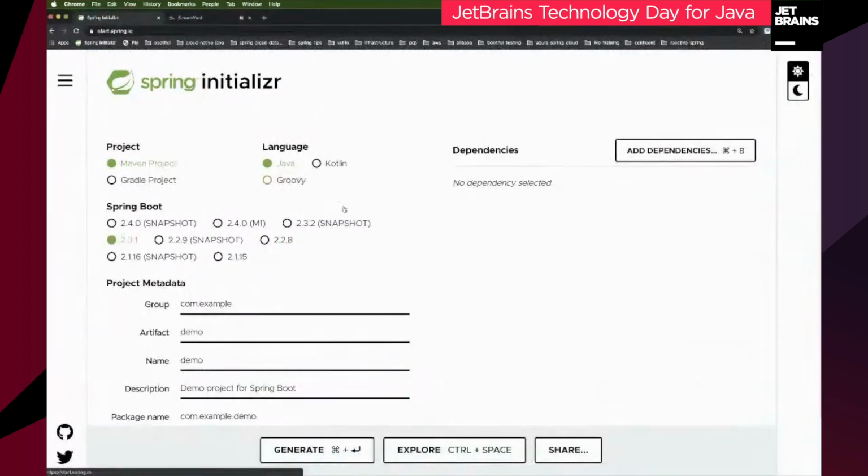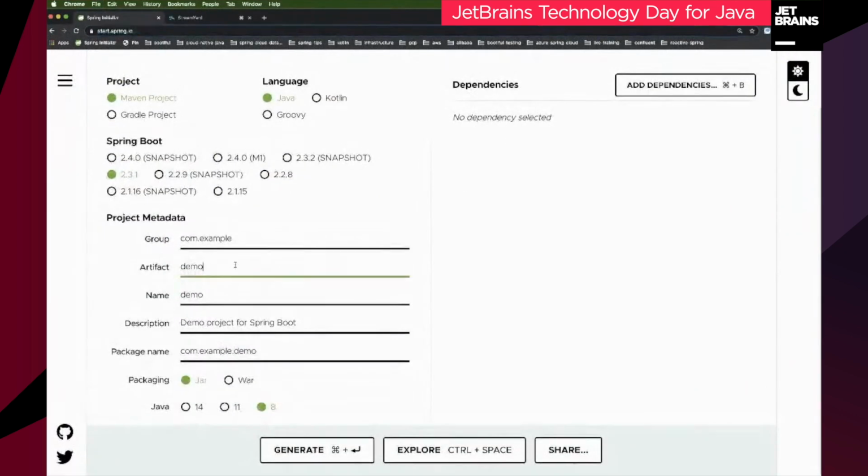So what we're going to do is go here to start.spring.io. We're going to build a new service called a producer. Okay, producer. And here I'm going to use the latest and greatest version of Java. You should use Java 14 or 11, but definitely don't use Java 8. It's long since deprecated, no longer supported, past its prime, expired, old, stinky, not fresh. I mean, just a terrible choice today.